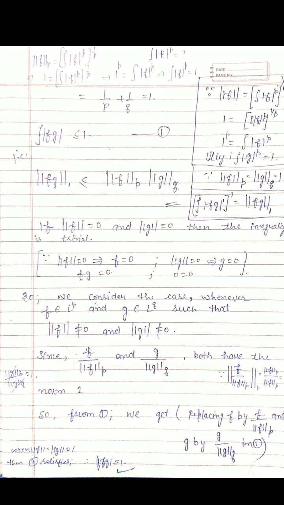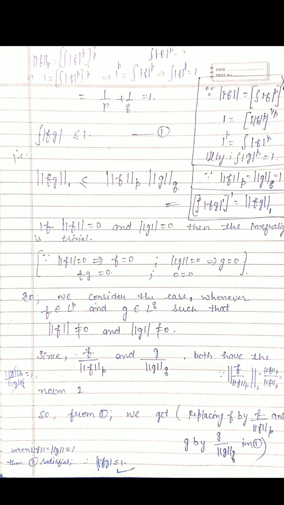So integral |fg| less than or equal to 1, that is norm fg in L1 less than or equal to norm f_p into norm g_q. So it was the case when we considered norm f_p equal to norm g_q equal to 1. Similarly, if we take norm f equal to 0, norm g equal to 0, then automatically both sides are equal and this inequality is trivial. So now we are considering the case when f belongs to L^p, g belongs to L^q, and norm f not equal to 0, norm g not equal to 0.